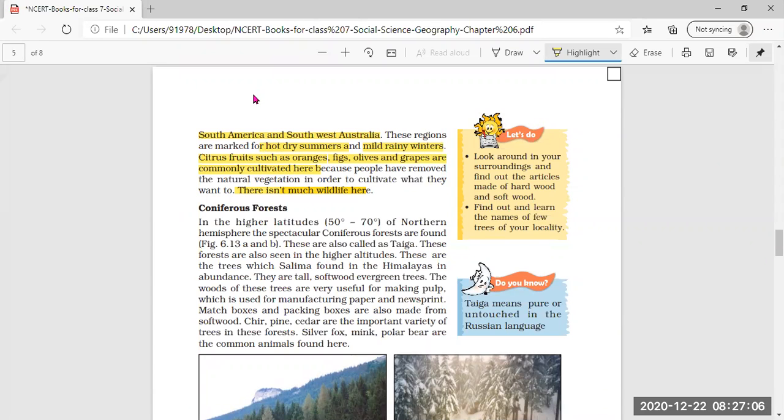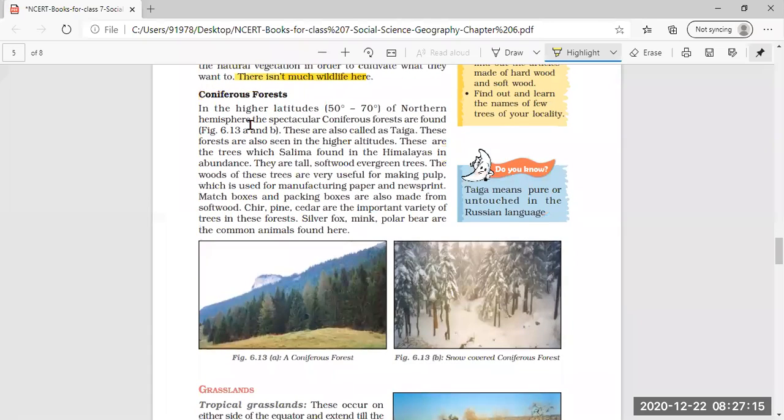Now next is coniferous forest. In the higher latitudes, that is 50 degrees to 70 degrees, higher latitude meaning as you move away from the equator towards the poles, north pole and south pole, in the northern hemisphere the spectacular coniferous forests are found. So where are coniferous forests found? In the northern hemisphere. Clear? And these are called taiga. So these coniferous forests are also called taiga.